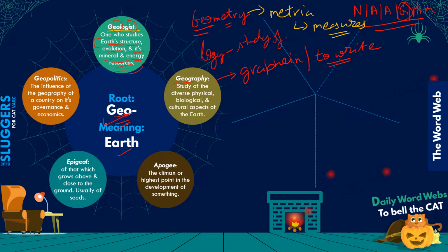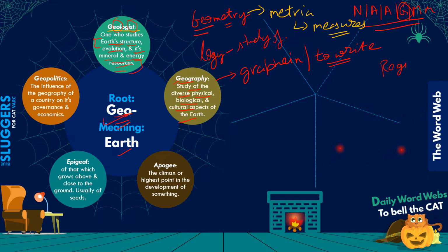It's not just about taking note of or drawing maps. Geography is about the study of diverse physical features, but also biological and cultural aspects of the earth. So if you recall, when we studied geography, we studied about equatorial regions, tropical regions, temperate regions, tundra regions, there were a lot of terms. However, the chapters would not just be limited to these various types of regions.